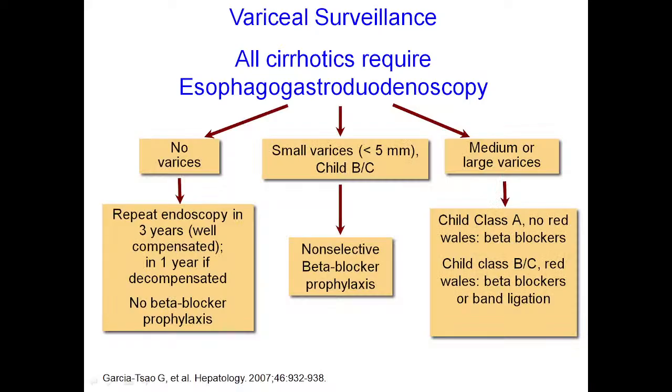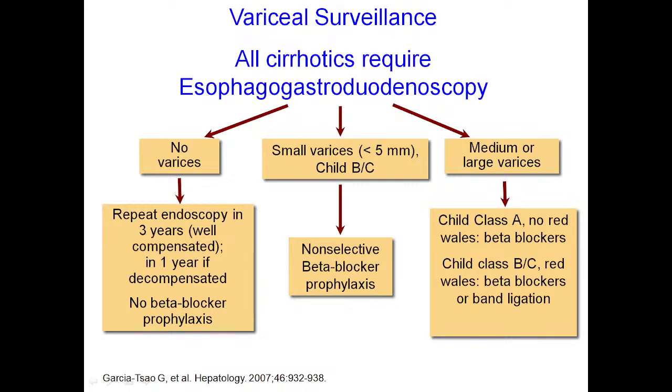So now what will you do? Suppose you are doing variceal surveillance. If there are no varices, you will not advise a beta blocker; you will advise repeat endoscopy every 3 years. If the patient has small varices, here you will advise non-selective beta blocker prophylaxis. What are non-selective beta blockers? Propranolol. Here we can use either propranolol, nadolol or carvedilol. These three types of beta blocker are used.